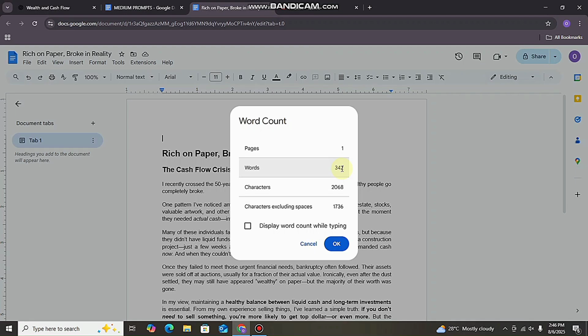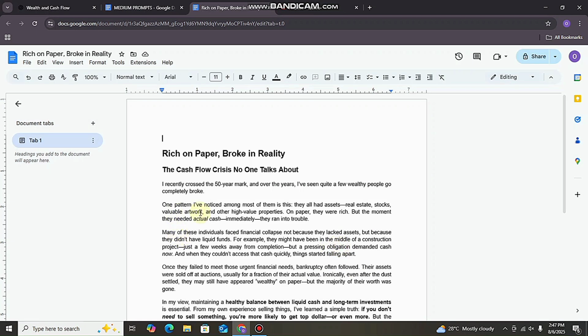That's the acceptable words on Medium, 200 words minimum. Though if you are publishing not in a publication, you can write less than 200 words. But if you are writing in most publications, they require you to write up to 200 words. So we have 342 and we are good to go. So now we are going to read through it. I'll read through it very, very fast and make necessary corrections.